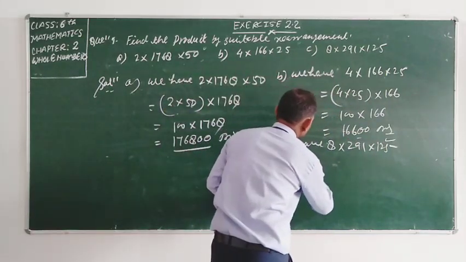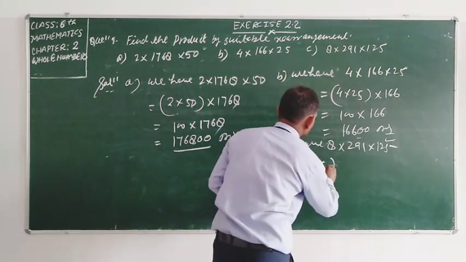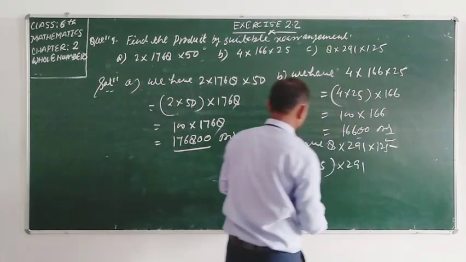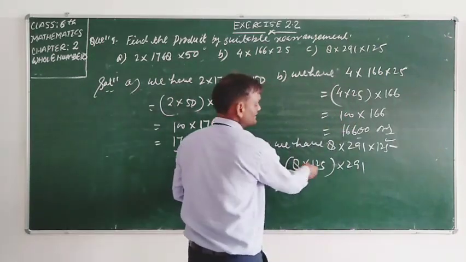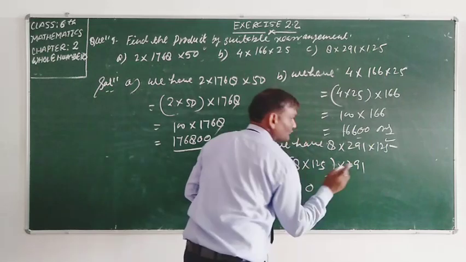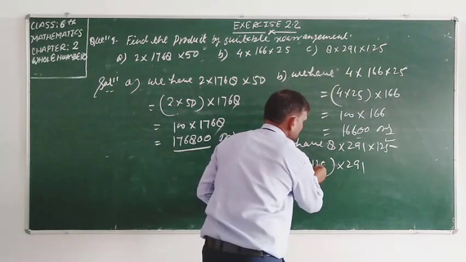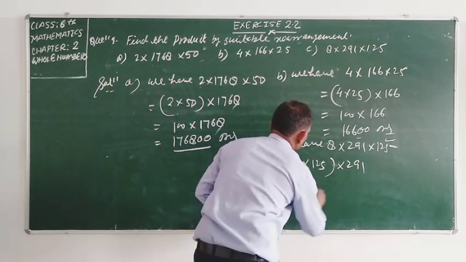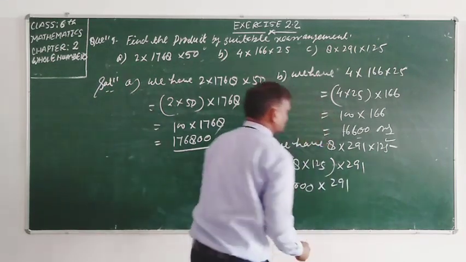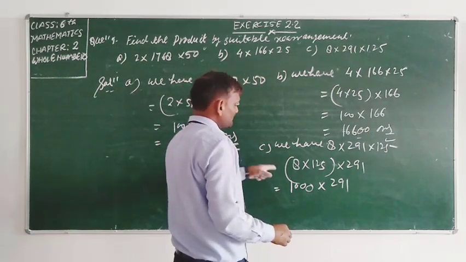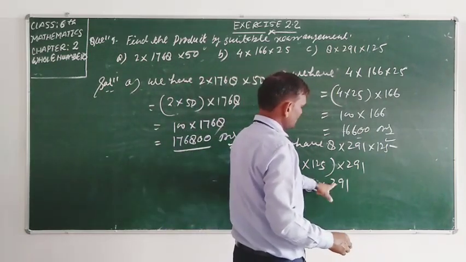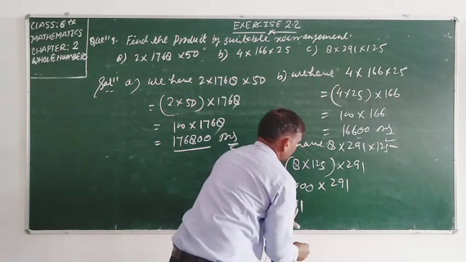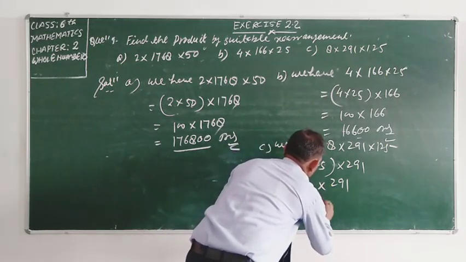So 8 into 125, we make a group and we take 291 outside, and when we multiply these two numbers we get 8 5 ja 40, 4 is carry, 8 2 ja 16 and 4 is 20, 2 is carry, 8 1 ja 8 and 2 is 10, so 1000 into 291, and we are multiplying by 1000, so we write the same number 291 and we add 000 at the end of this number.